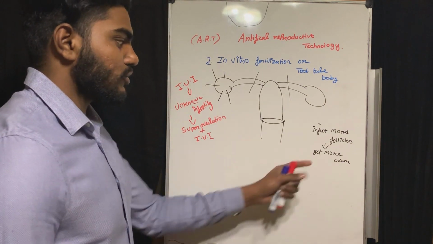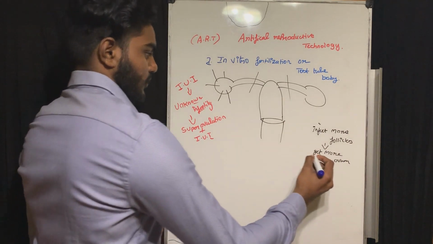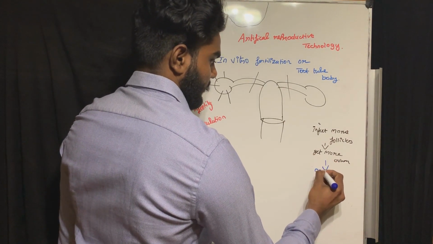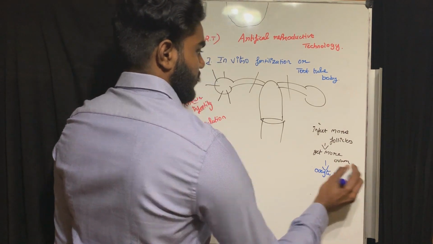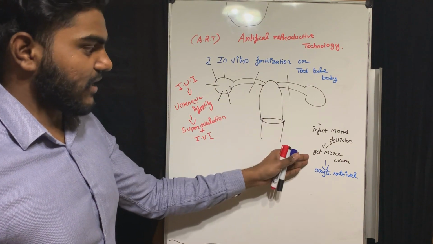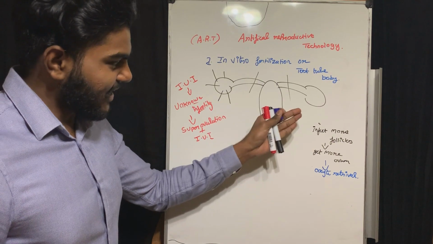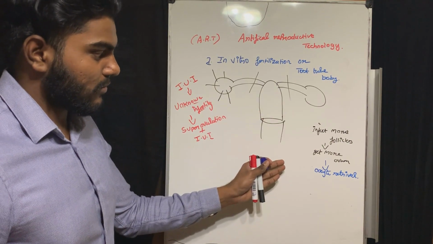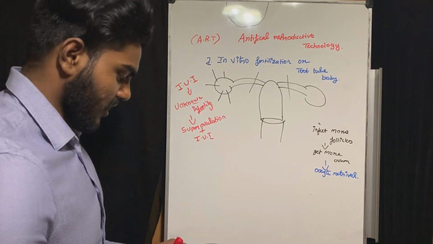Now we are going to suck out the ovum by a tube, that is oocyte retrieval. First I inject the follicle, after ovulation I get more ovum, and then I take all the ovum by a tube. That is called oocyte retrieval.